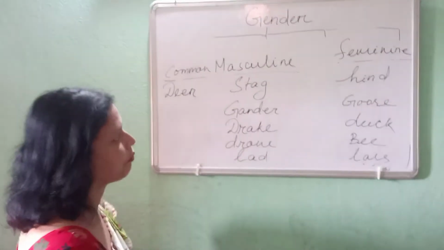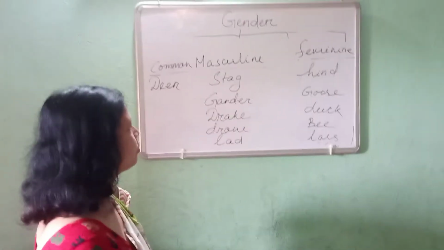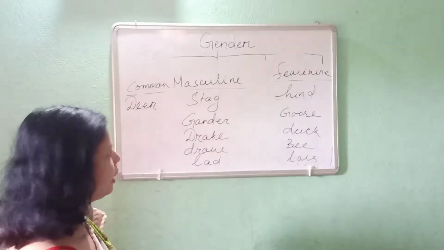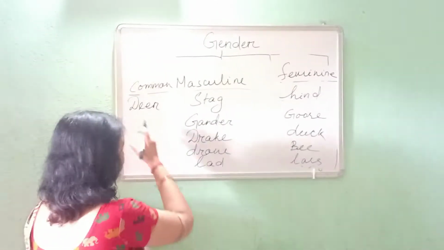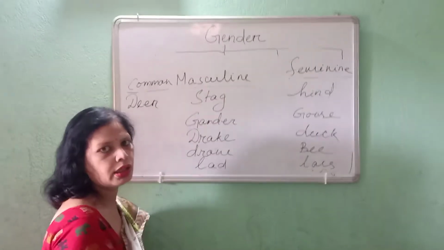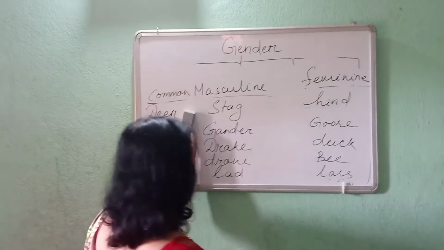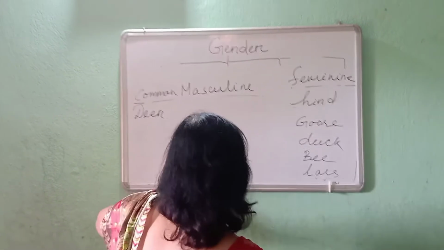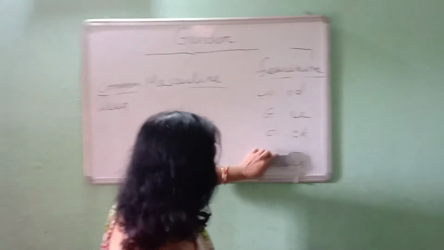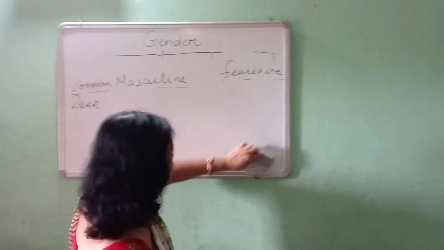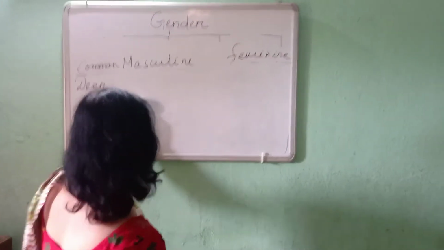These are very rare words we use in a rare way. And deer can be doe also. There are many such words you can use in different ways.